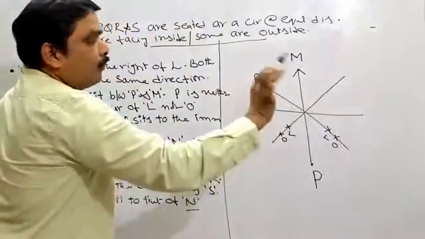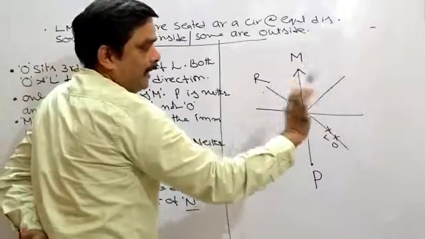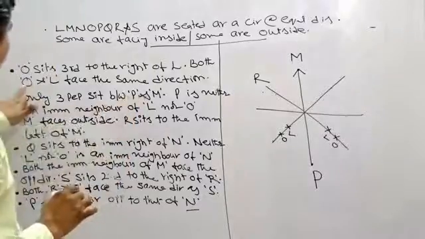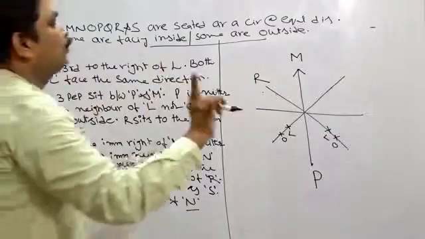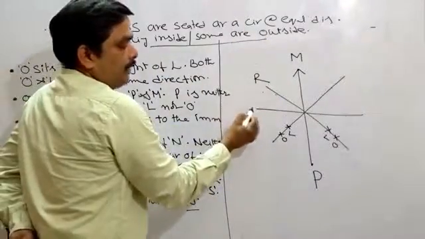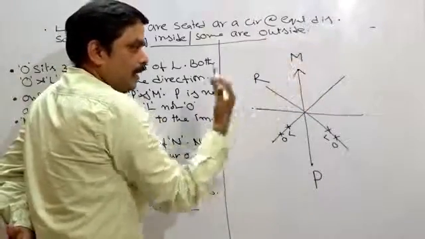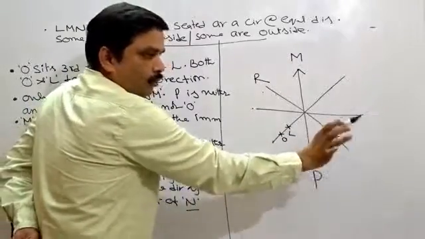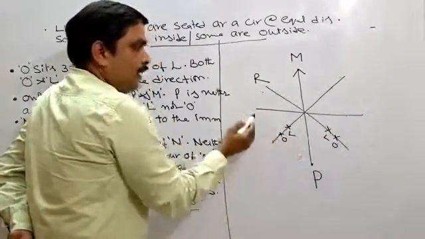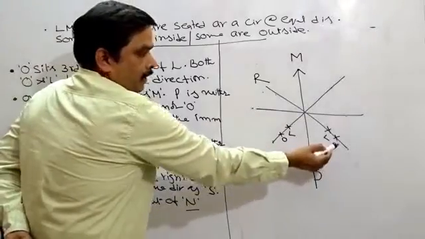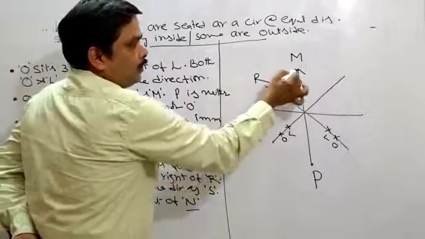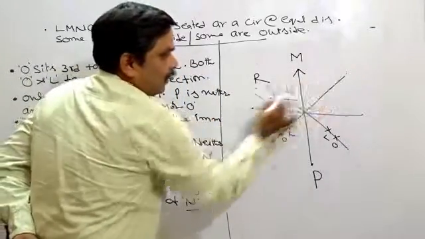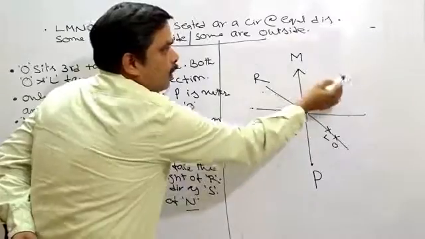Now go for this one. What are the 3 places available for L and O? 1, 2, 3. But what is the condition here? The condition here is that O sits third to the right of L. Suppose I keep L here, seeing outside or inside, the third place should be given to O. 1, 2, 3. No scope, no place for O here. So if L is here, O cannot be here. Suppose L is here, 1, 2, 3, I can place O here. Means these 2 places are okay: if L is here, O is here.